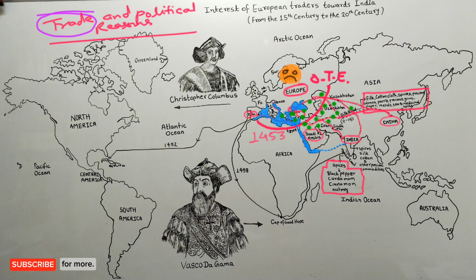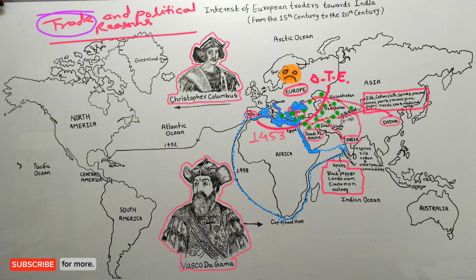Above all, the land route had become very unsafe at that time. The goods of the European traders were being looted at times. Since European countries needed a new route to bring spices, silk and other precious goods from India and China, European traders felt that they would have to discover a new cheap and safe route, and they got busy in this task. They worked on their ships and techniques and made a lot of improvement in them.